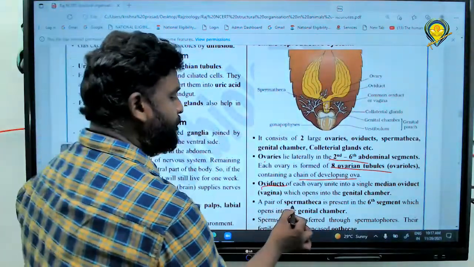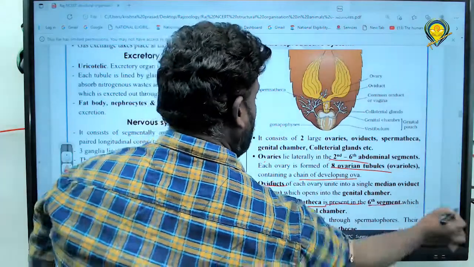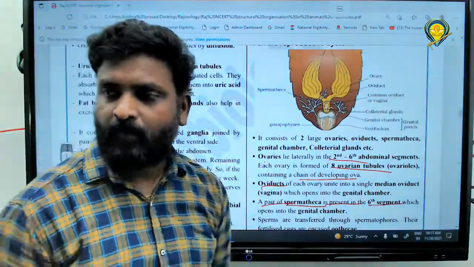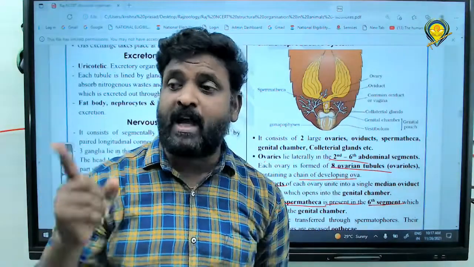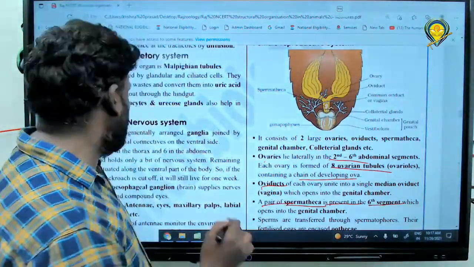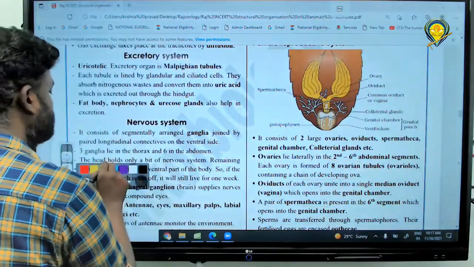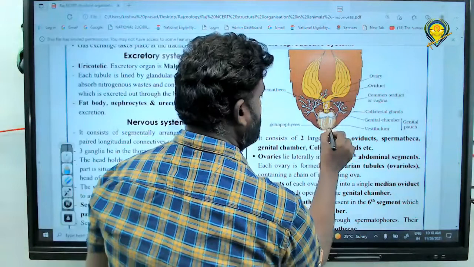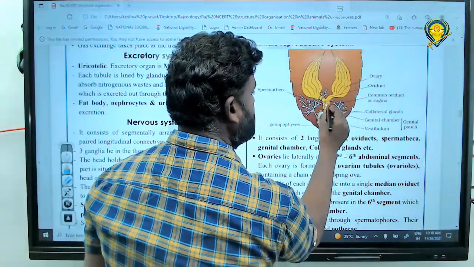Next one, a pair of spermatheca. A pair of spermatheca is present at the 6th segment. What is the function of spermatheca? Which receive and store the spermatozoa, right? So for example, let's just imagine sperms are entered here. Okay, that sperms are received by what?